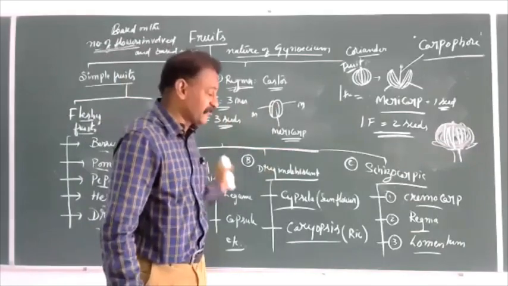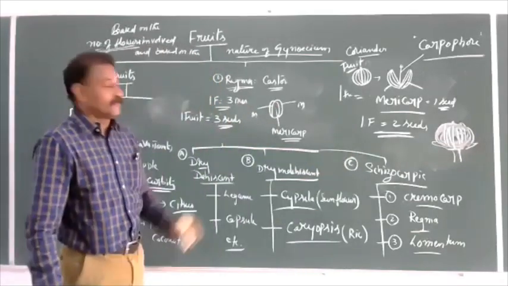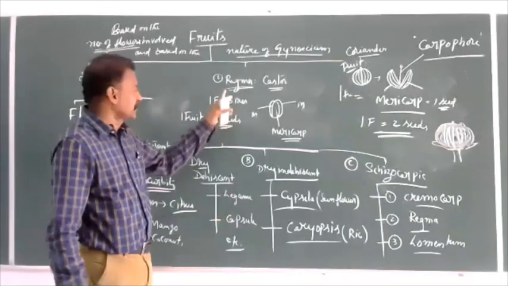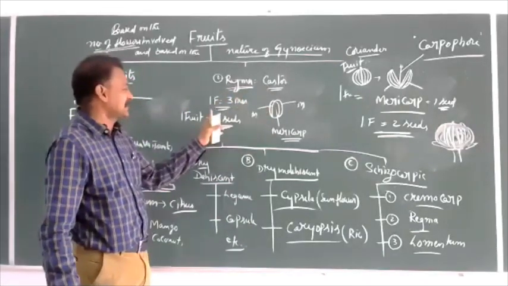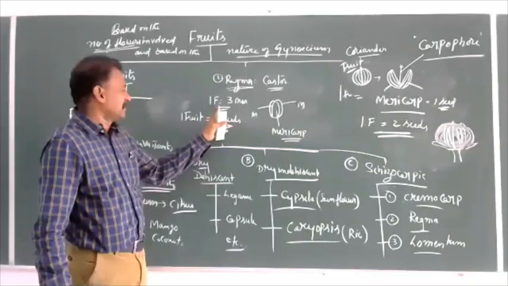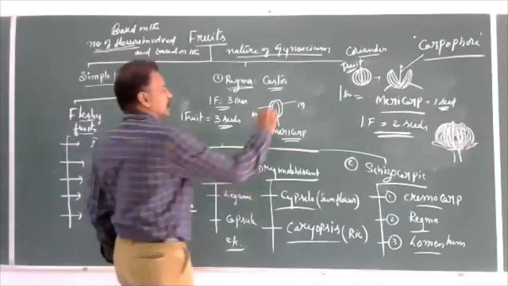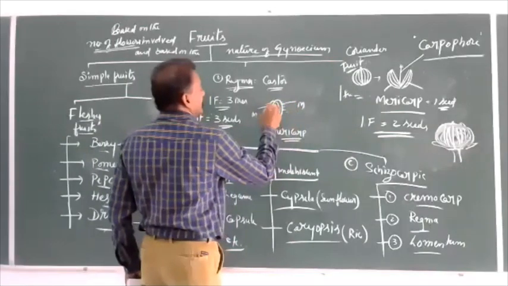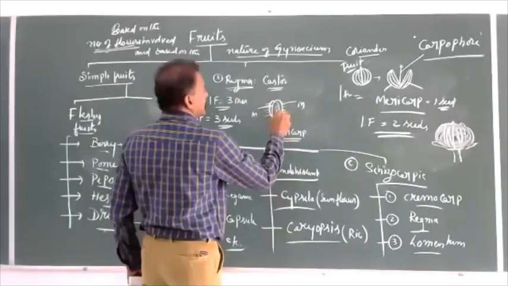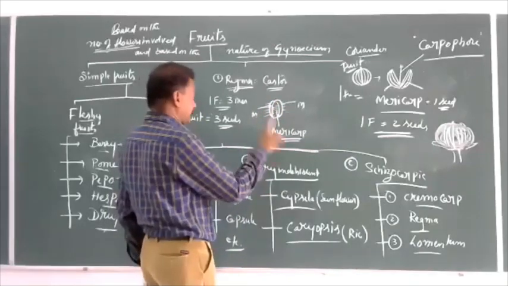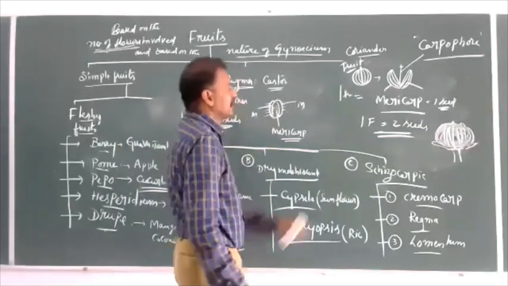They will give names of various fruits, and we have to answer based on our conceptual thought. Regma, or castor oil plant, is found everywhere. One fruit is equal to 3 mericarps, each mericarp is 1 seed, so 3 seeds.